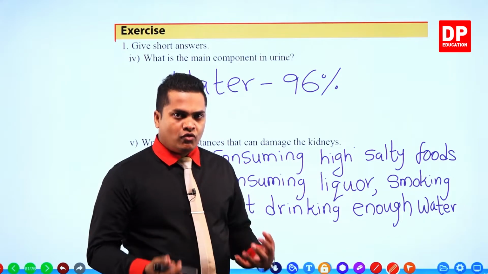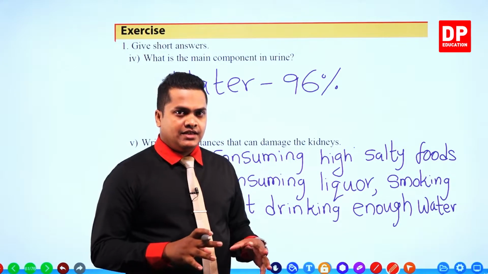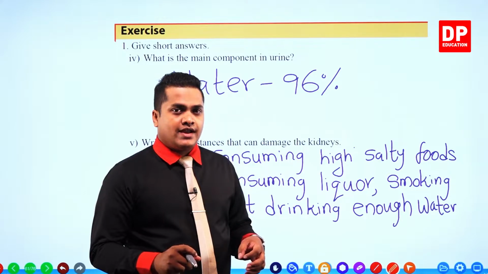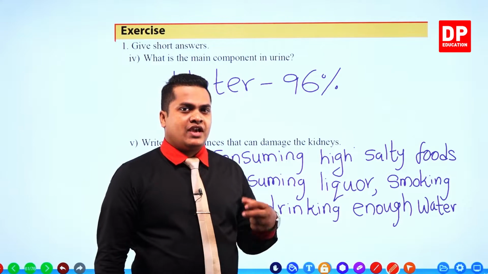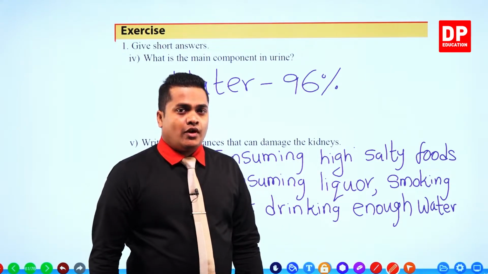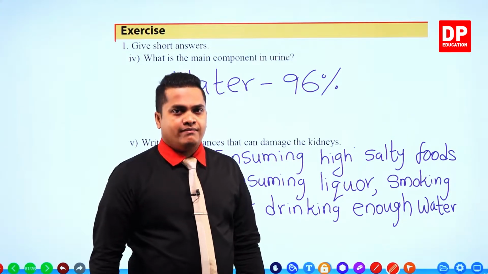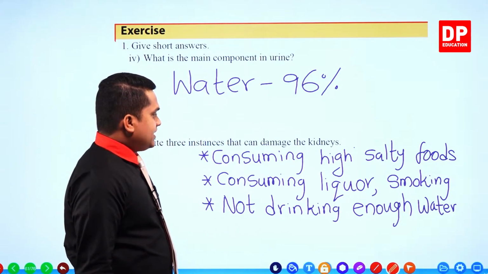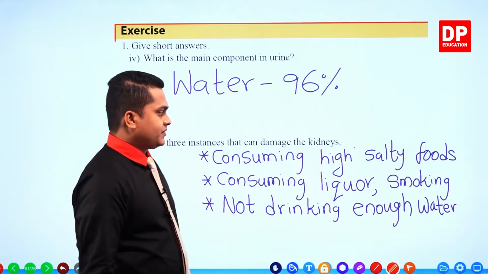If there is no water in the needed amount, these salts may get crystallized and kidney stones may get created. To avoid that condition, we have to have enough water. So not drinking enough water is a reason to have bad kidneys. These are the things that can damage the kidneys, my dear children.